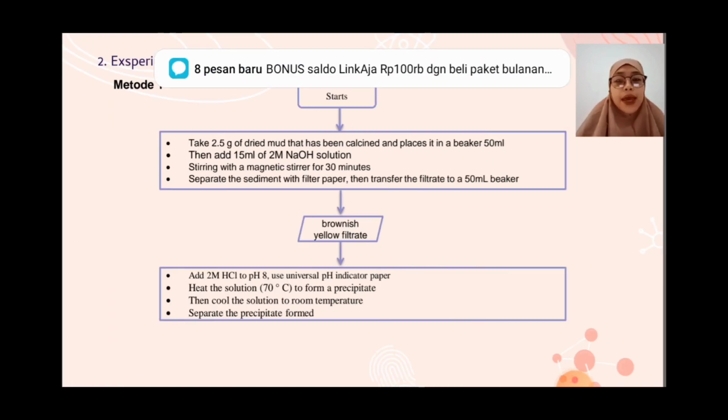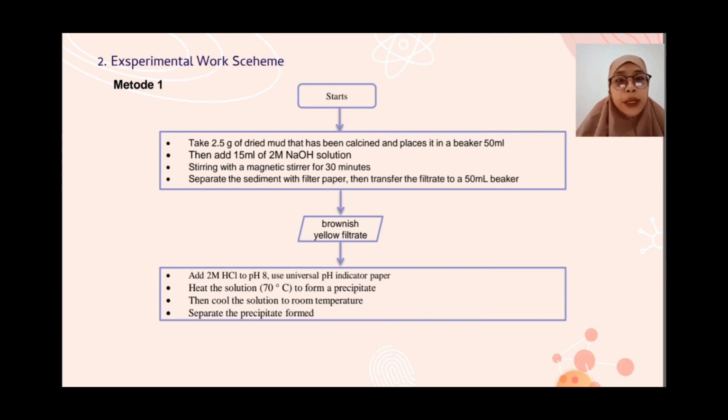Experiment work scheme. Start. Take 2.5 grams of dried mud that has been calcined and place it in a 50 milliliter beaker. Then add 10 milliliters of 2M NaOH solution.